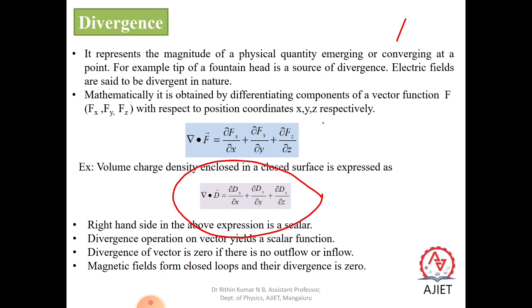Magnetic field forms closed loops. We know that magnetic field lines start from the north pole, end at the south pole, and return back to the north pole. So it forms a closed loop, and there is no such divergence. So the divergence of a closed loop is always taken as 0.